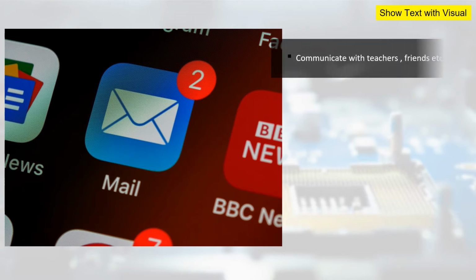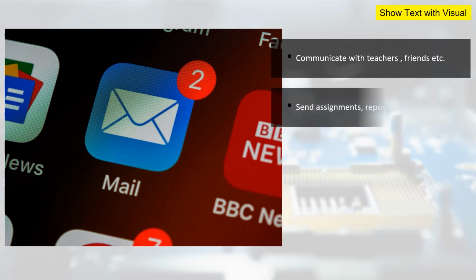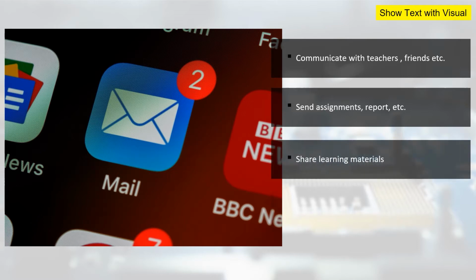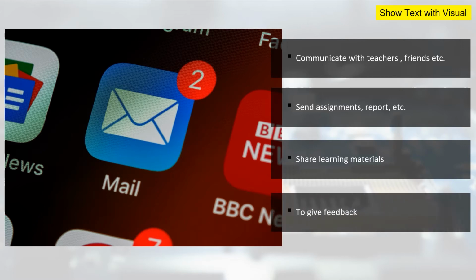One, we can communicate with teachers, friends, etc. Teachers can communicate with students and various other stakeholders. The same is true for students; they can communicate with their peers. They can send assignments and reports. Many home assignments and activities are prepared in digital form, and the reports of such activities and assignments can be sent through email. Teachers can share learning materials with the students, the learners. You can also use this to give feedback.